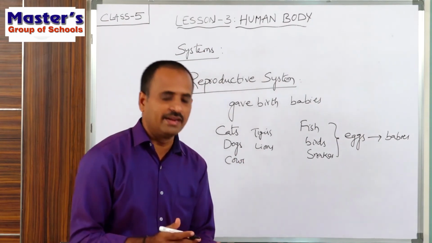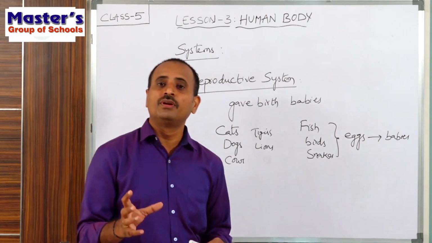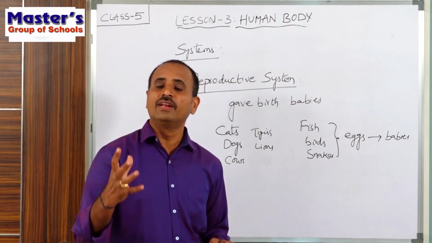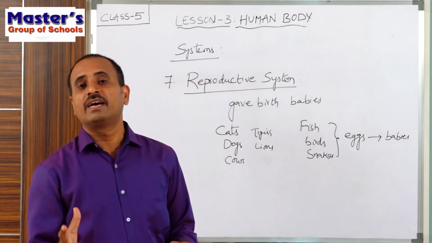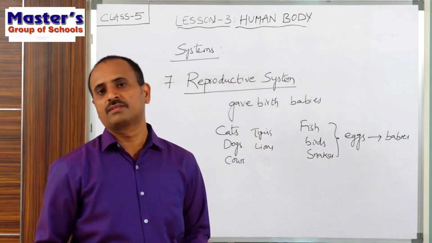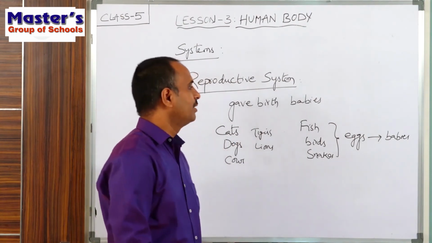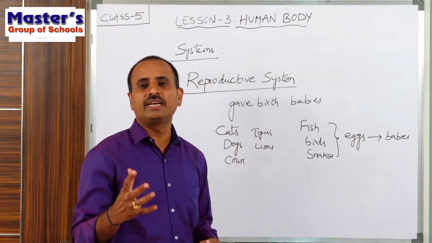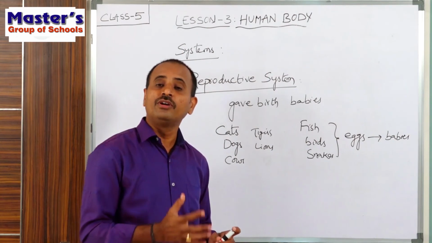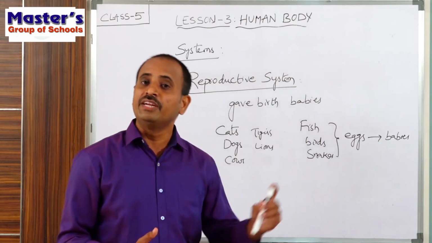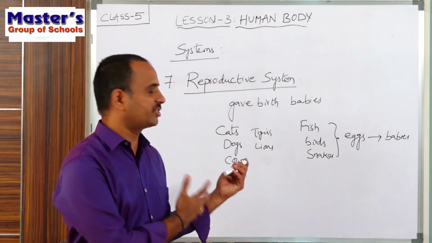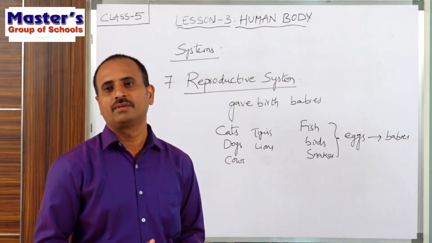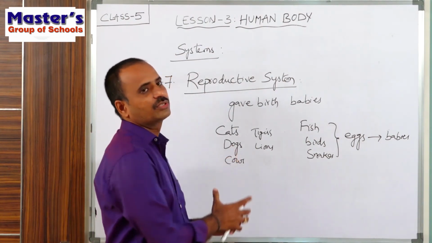For example, if you take a hen, some people grow hens in our houses. Those hens will lay eggs and hatch the eggs and after some days, the eggs will produce smaller babies. So this is about reproduction, and because of this reproduction only, every species and every race of animals has continued to live on this earth from ancient times. If there is no reproduction, then they will not continue to live on the earth and they will become extinct. So this is about the reproductive system.